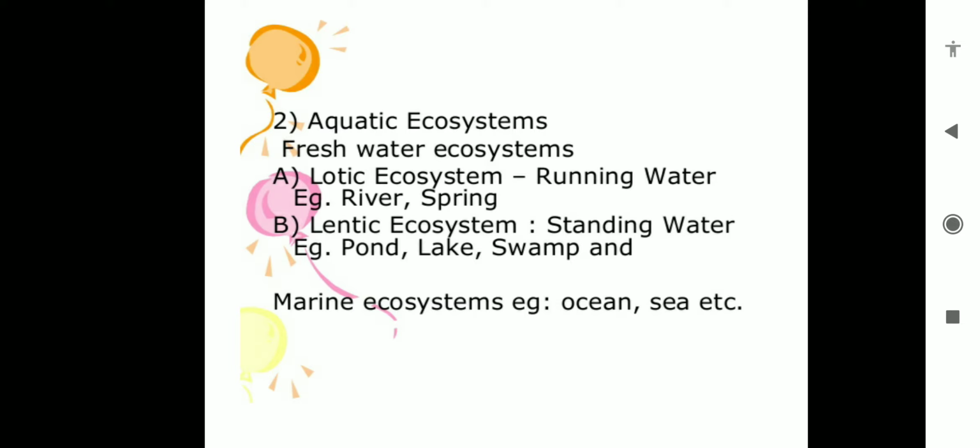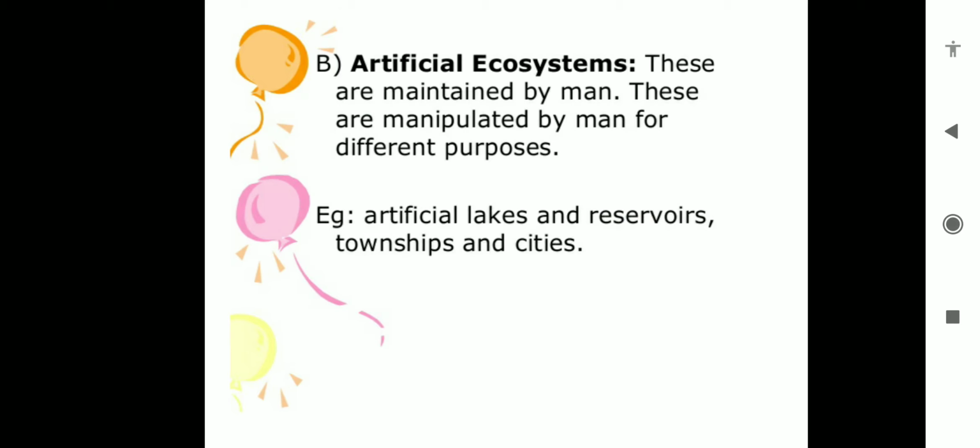So we have learned that there are two types of ecosystem. One is the terrestrial ecosystem, where grassland, desert and forest come. In aquatic ecosystems, there are freshwater ecosystems like pond, stream, lake, and marine water ecosystems like the oceans, sea and estuaries. These are called natural ecosystems.